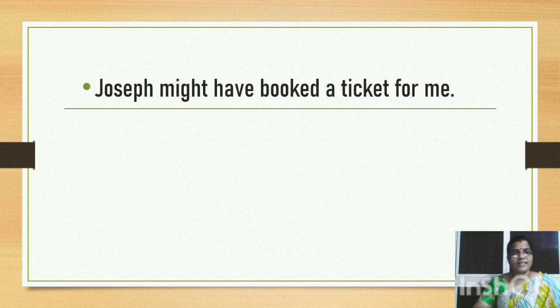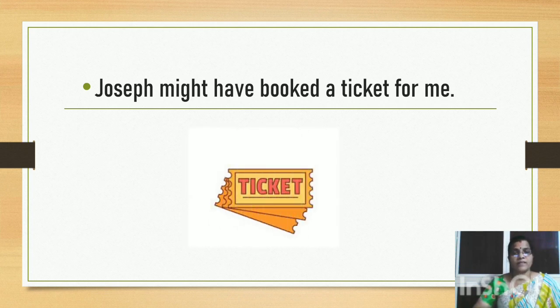Let's look at another example. Joseph might have booked a ticket for me. You are not sure. You are not completely sure that he has booked a ticket for me, but there is a possibility that he would do it. You would say Joseph might have booked a ticket for me. You also mean that maybe Joseph's cousin would have booked, or his friend would have booked. You are not sure exactly who booked. You would say Joseph might have booked it.